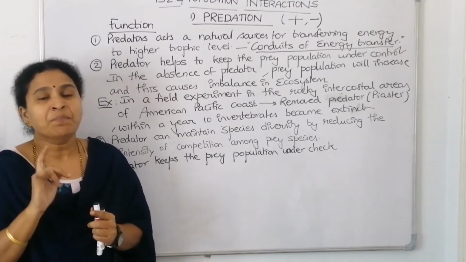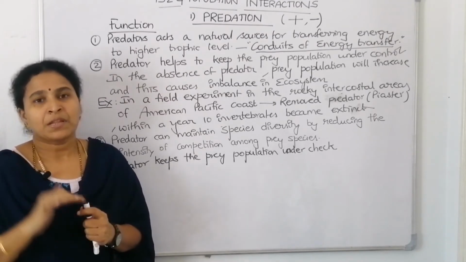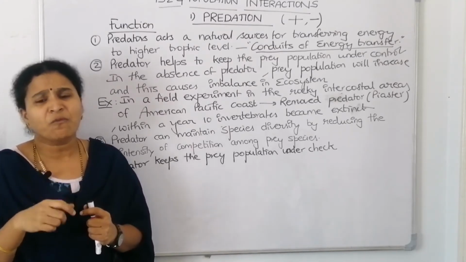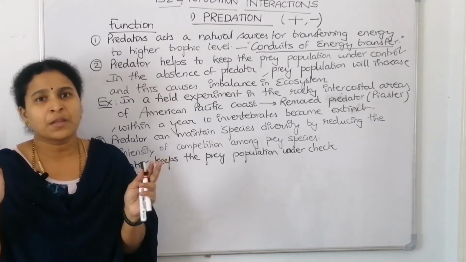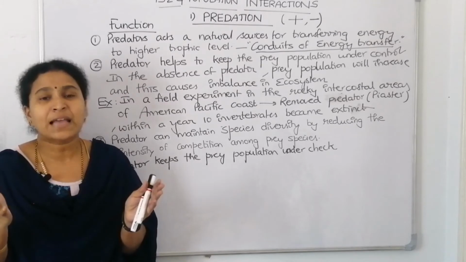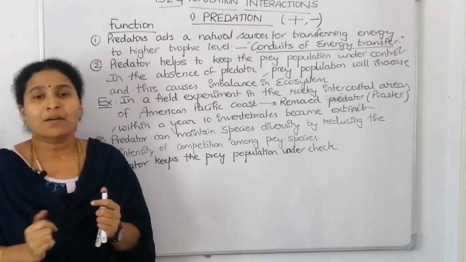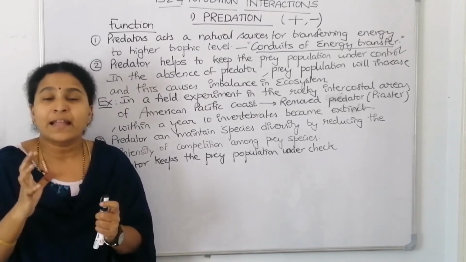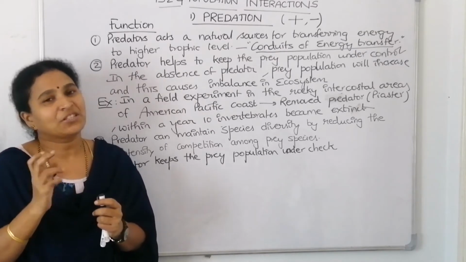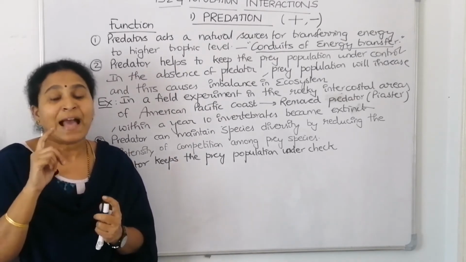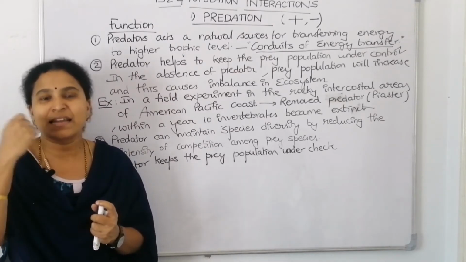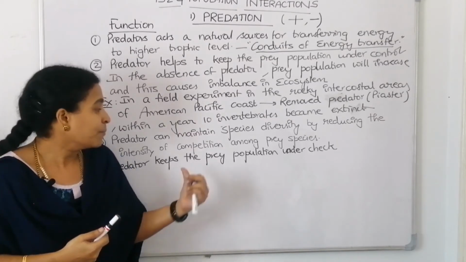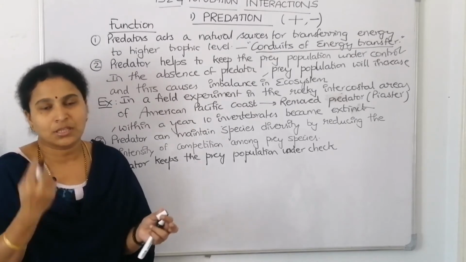In 1920 in Australia, they brought a cactus plant. They introduced that cactus weed in Australia. Now because its predator is not there, this weed has invaded millions of hectares in a short span, and they were not able to control this cactus weed. Then they thought that to take control of this weed, they have to bring the predator. Then they brought the moth which eats the cactus plant, called Cactoblastis cactorum. It started eating the cactus plant and then this cactus population was brought under control. So we can tell how much the prey population can flourish if the predator is not there.